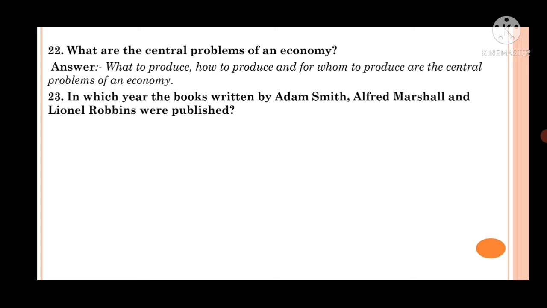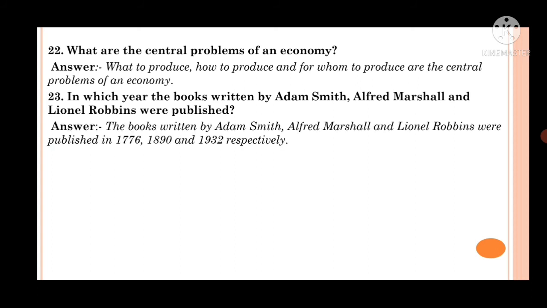In which year? We have already known that Adam Smith has written the book An Enquiry into the Nature and Causes of Wealth of Nations. Alfred Marshall has written the book Principles of Economics, and Lionel Robbins has written the book Nature and Significance of Economic Science. And the question here is, in which year were these books published? You see the answer, the books written by Adam Smith, Alfred Marshall, and Lionel Robbins were published in 1776, 1890 and 1932 respectively. Then go to question number 24.